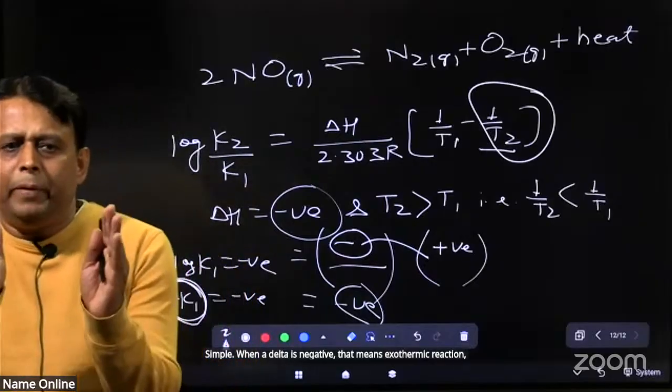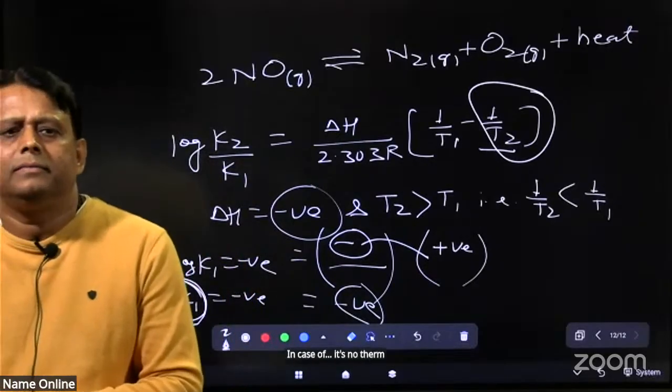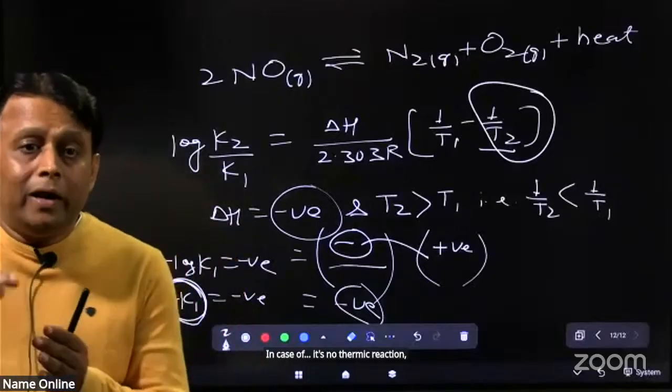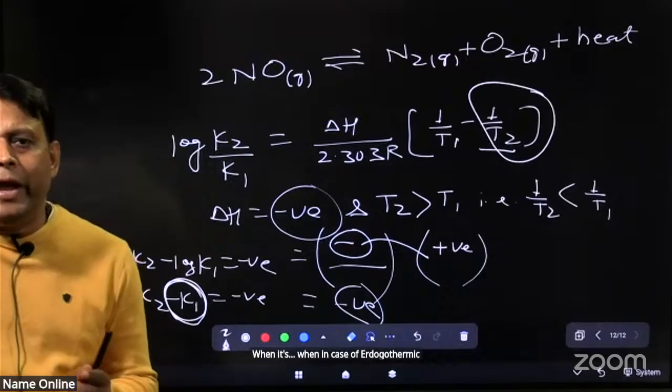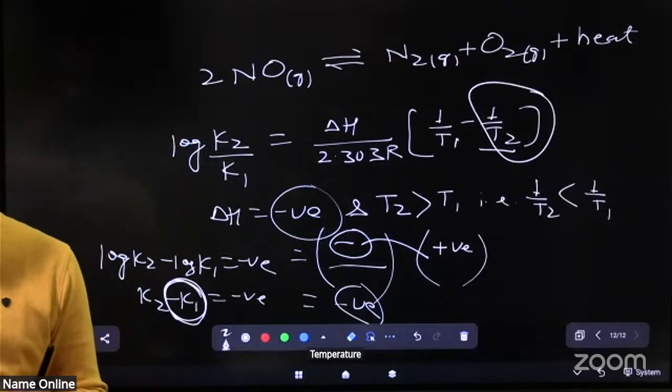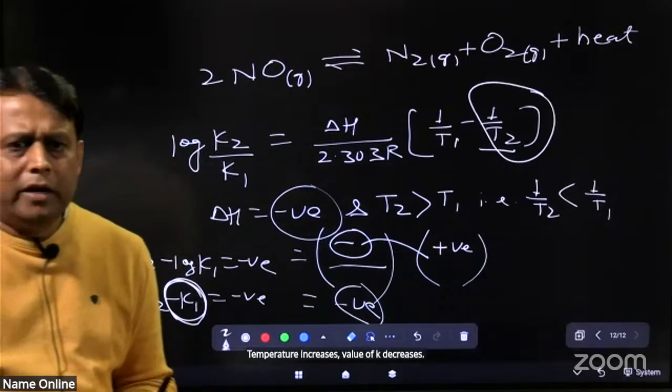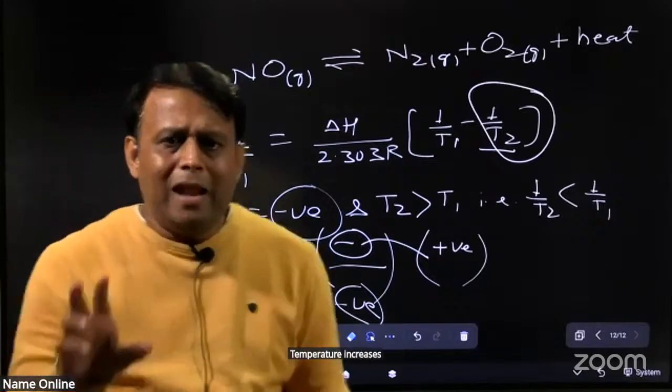In the case of an exothermic reaction, when temperature increases, the value of K decreases.